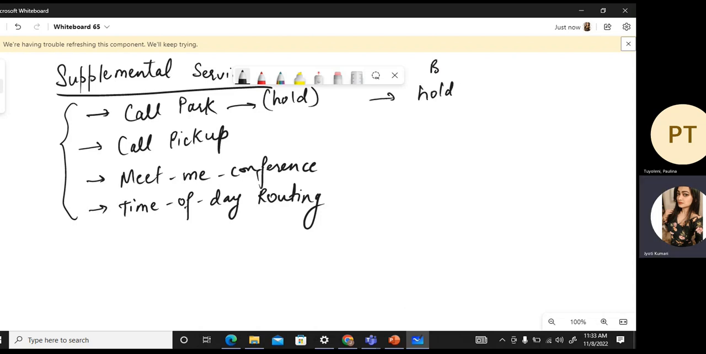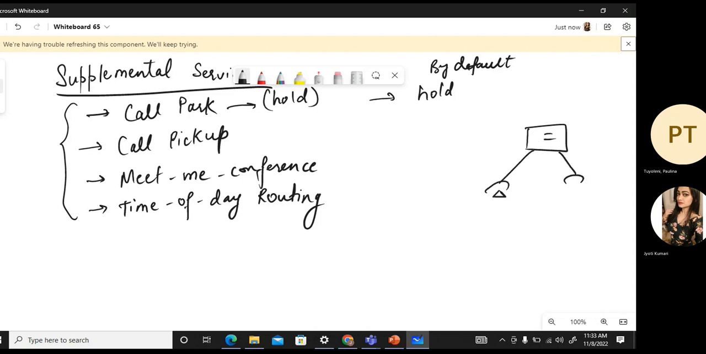So in phone, in the hold option, by default, what happens is, let's say, there is a user 1001 dialing 1002 and they are in a call right now. And user 1002 wants to put 1001 on hold. So if the user puts this call on hold and wants to resume the call, he can resume it from the same phone only, right?